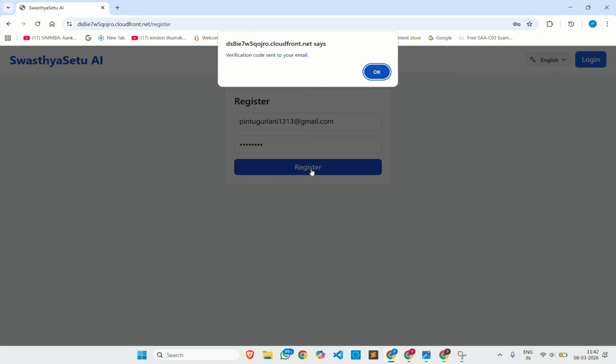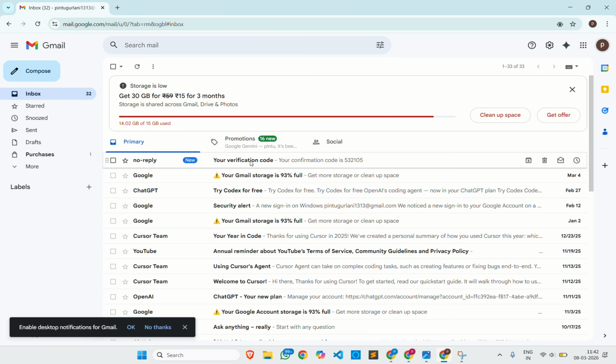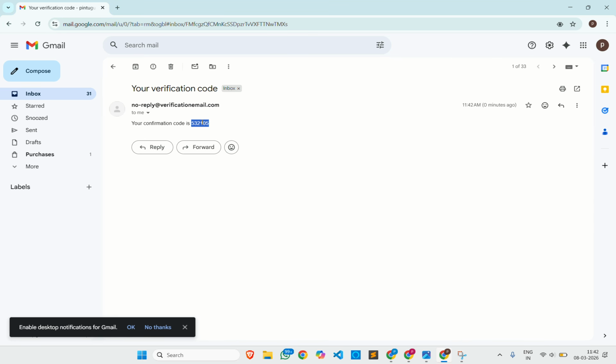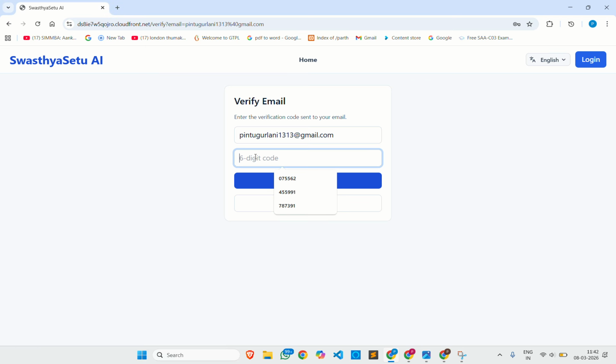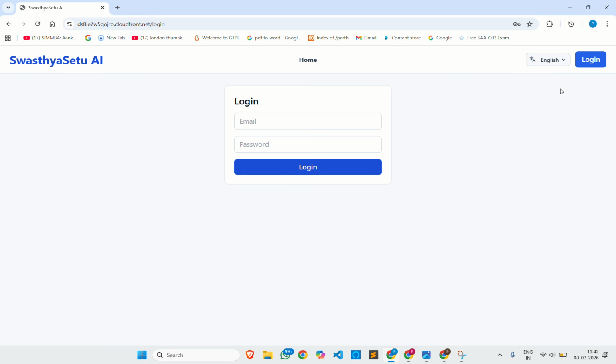I'll click register. A verification code is sent to our mail. This was the whole service managed by Amazon Cognito. So let's go and get the verification code. Your verification code is here. We'll just copy this and paste it. Boom, we are verified.